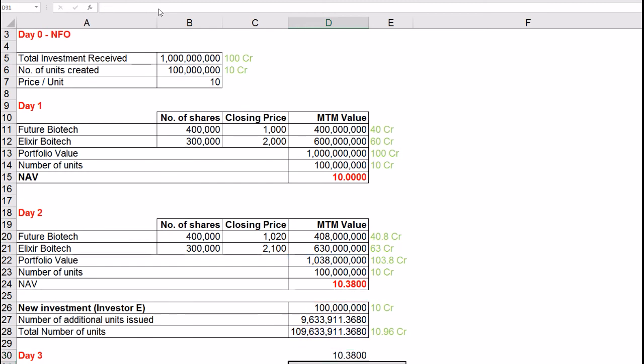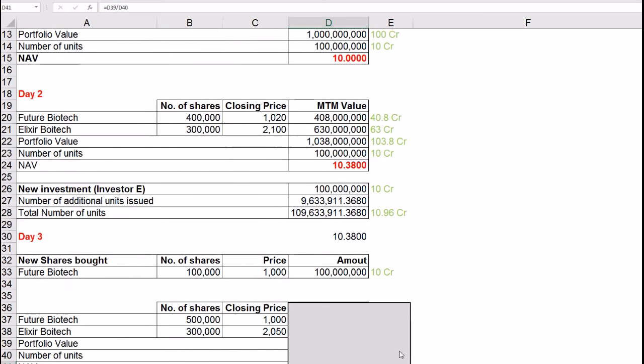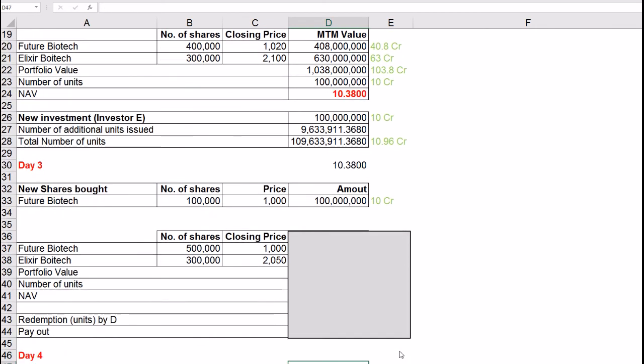Let's move on to the next day and say the price of Future Biotech falls to 1,000. The fund manager decides to invest the new 10 crore that came from investor E into this stock. This would result in purchase of additional 1 lakh shares, and hence total shares in Future Biotech would go to 5 lakhs. Let's say that day ended with Future Biotech at 1,000 and Elixir at 2,050.